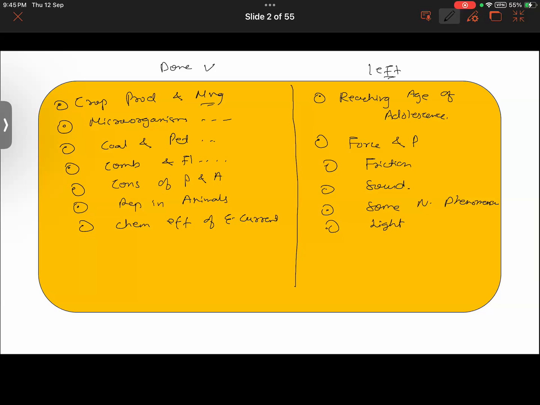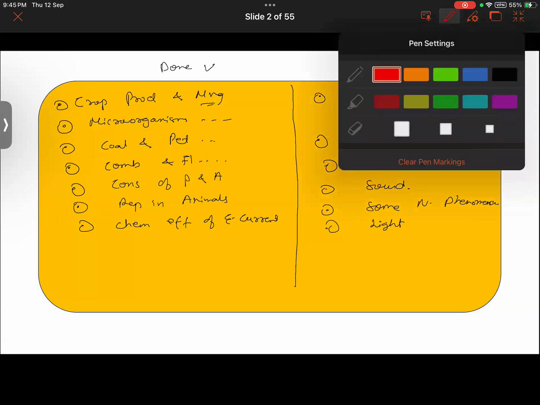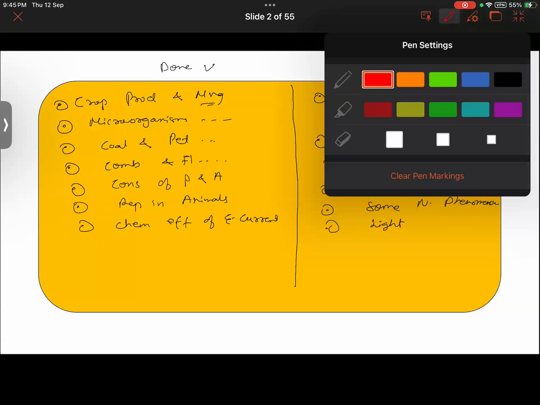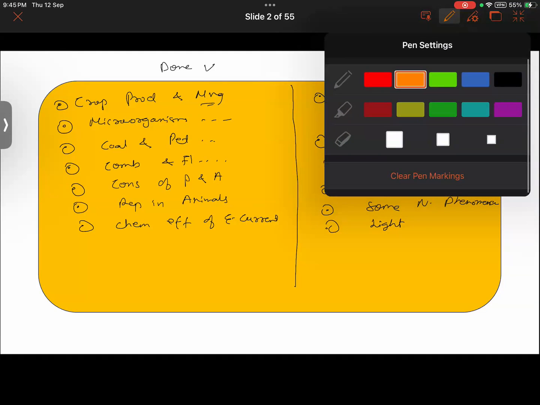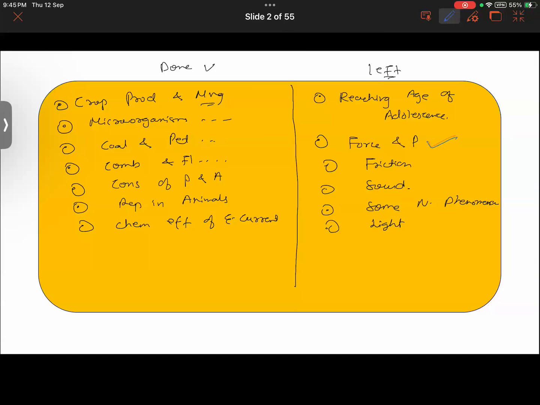So almost more than 50% of the syllabus has been done, and this has been done as per the syllabus of you guys. Okay, now, but for Vaiga, some of the chapters are left to be discussed. Okay, and from this section, Vaiga, you are having this chapter force and pressure. Okay, that is there. Friction is also there. Yes, sir. These two chapters are there for you. Force and pressure, and then friction, if I'm not wrong.